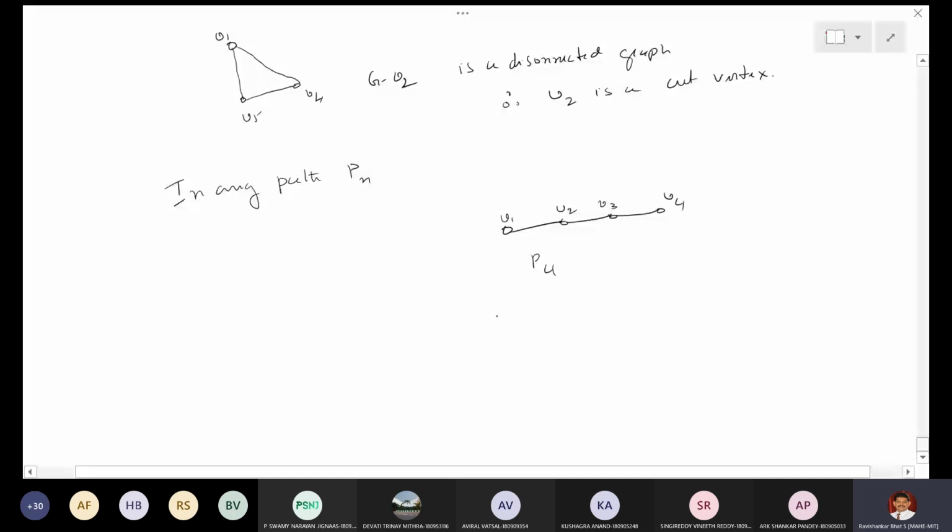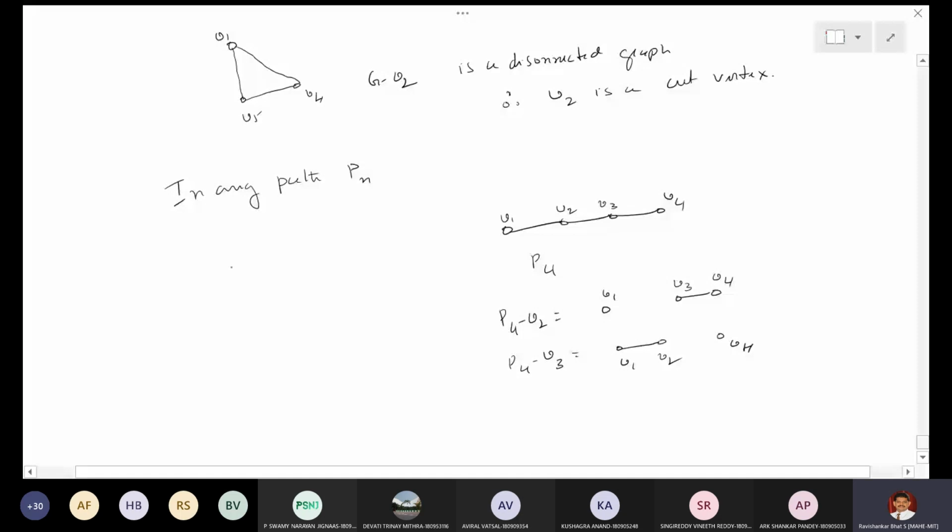So P4 minus v2 is v1 and v3 v4, which is disconnected. Similarly, P4 minus v3 is v1 v2, v4. This is also disconnected. Therefore, v2 is a cut vertex, v3 is a cut vertex.